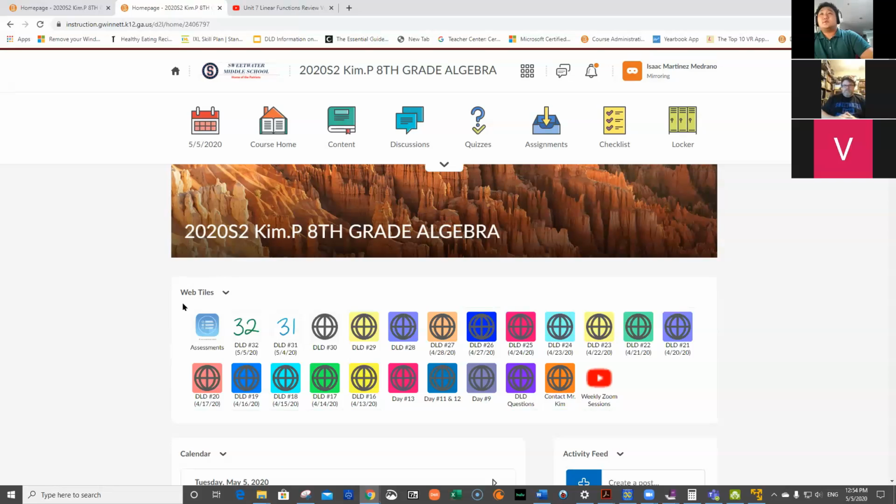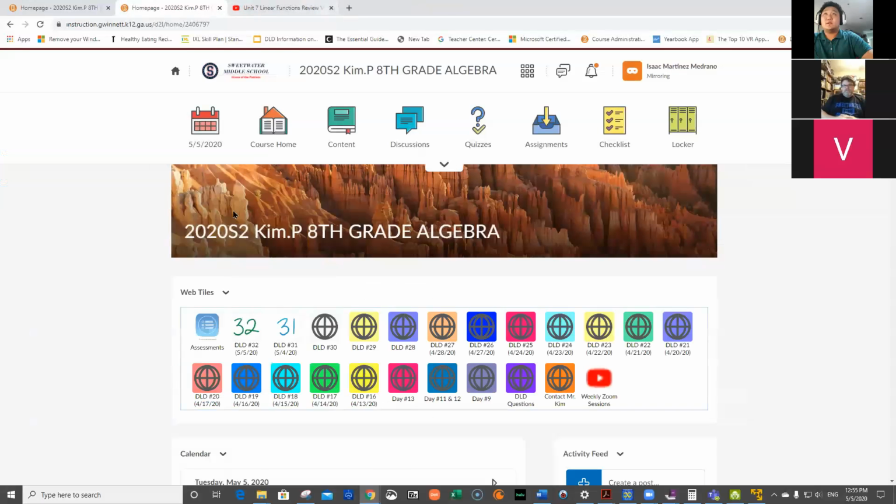So I told you earlier to use Chrome to access your final exam, and it's going to be this assessment tab that you usually use in school. So we should all be familiar. If you're not, on this e-class page, you click on this assessment button, and it's going to take you to the assessment page. I'm trying not to show mine because it gives scores and that's the teacher version. But if you click on this, it'll ask you to type in a code, and I'll give you that code next week when it's time for your final.